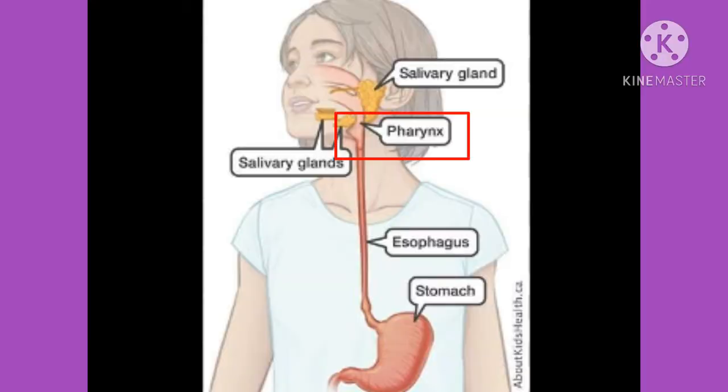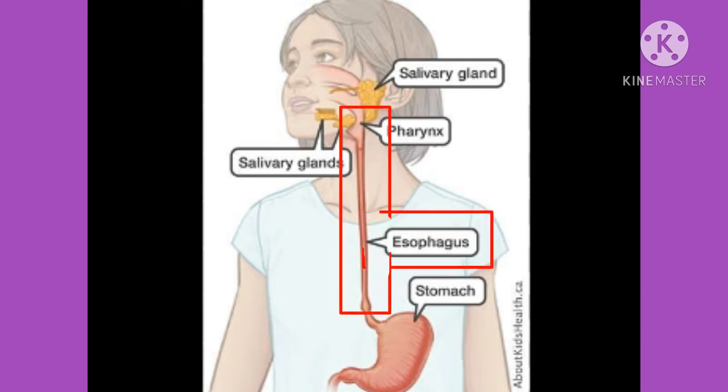Pharynx or throat. The esophagus and trachea open into the pharynx. Now next, esophagus. It is a tube leading from the pharynx to the stomach. It pushes the food towards the stomach.